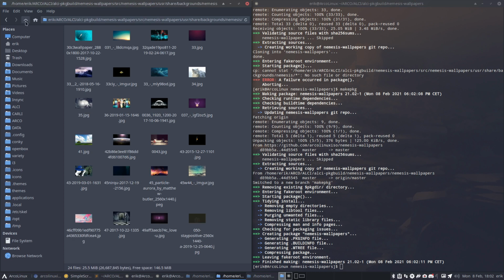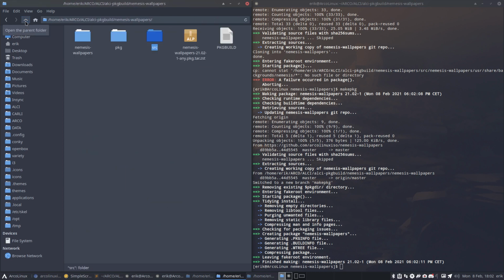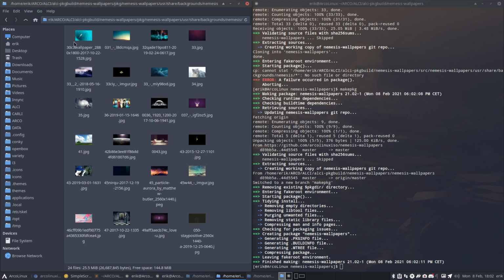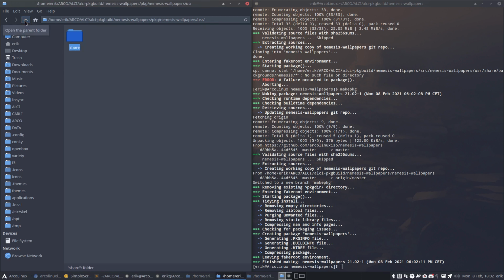All right. And what happens is the target, if this is the source, then what is the target? The package folder. Here we have the nemesis-wallpapers, so that's the name of the package, sudo pacman -S nemesis-wallpapers. Double click, in user, in share, in backgrounds, in nemesis, it'll put this. And I'll just select it with any application. That's on Plasma, Mate, Cinnamon, or any desktop. So basically we're good to go.